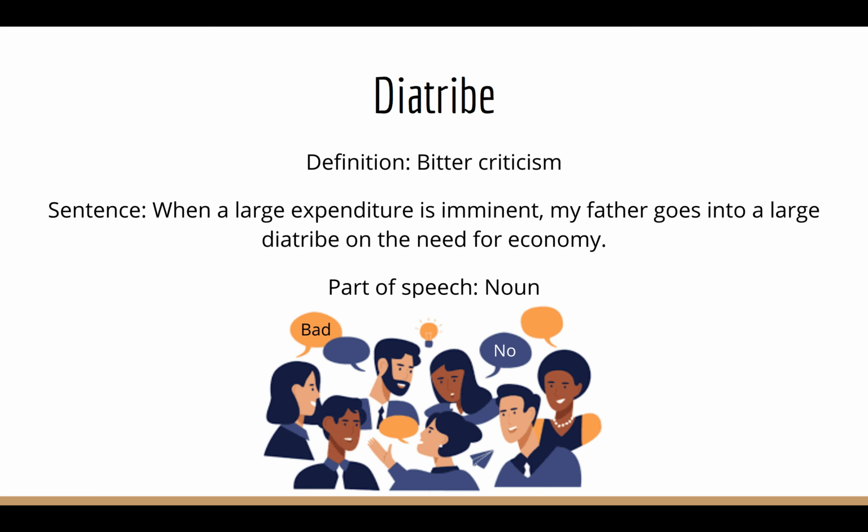Expenditure, do you guys know? Well, if you don't, expenditure means the action of spending funds or an amount of money spent. Part of speech is a noun. In the picture, there are people disagreeing and having a little quarrel.